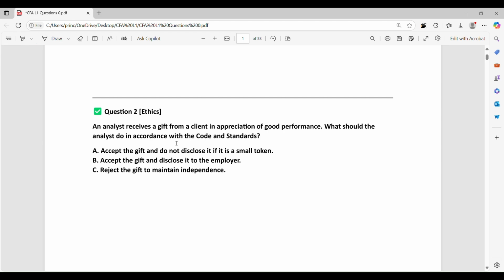An analyst receives a gift from a client in appreciation of good performance. Which should the analyst do in accordance with the Code and Standards? So normally you are going to have a gift from a client for good performance. In that case, you should have written confirmation from all the parties. So accept the gift and do not disclose it if it is a small token? No, you have to disclose. Accept the gift and disclose it to the employer.